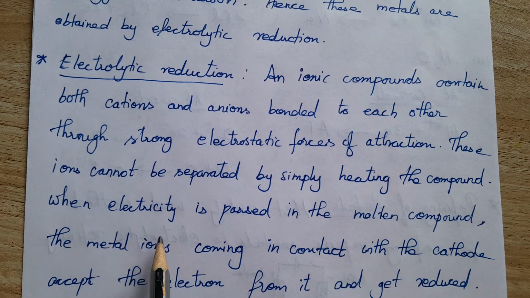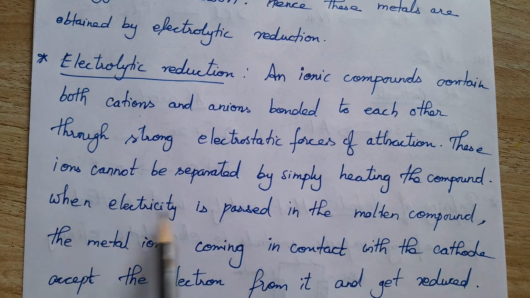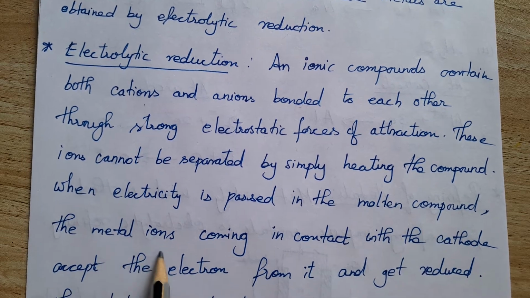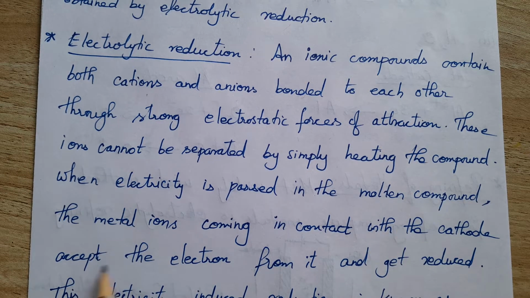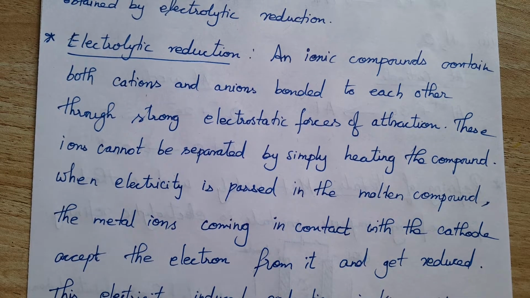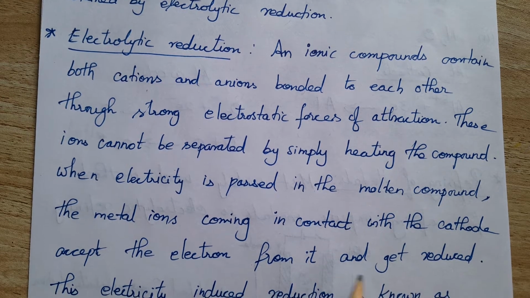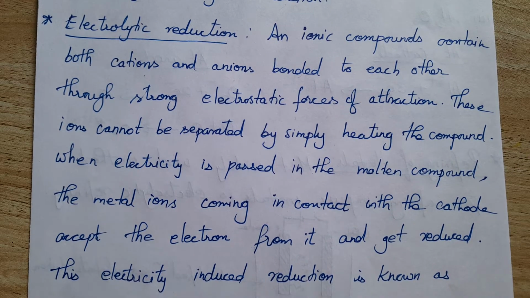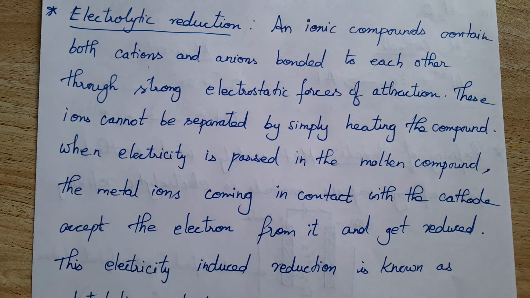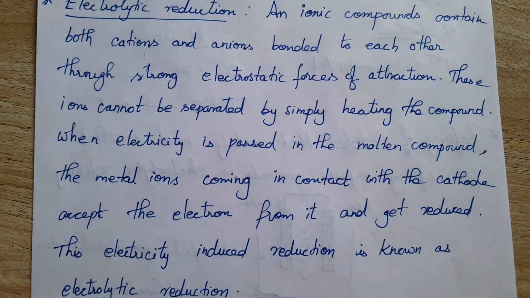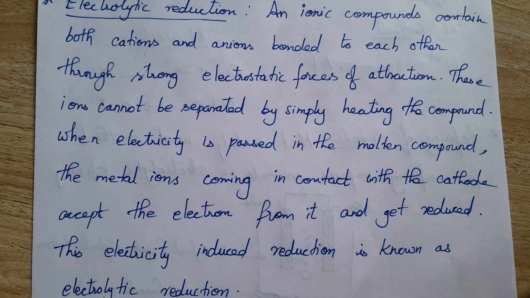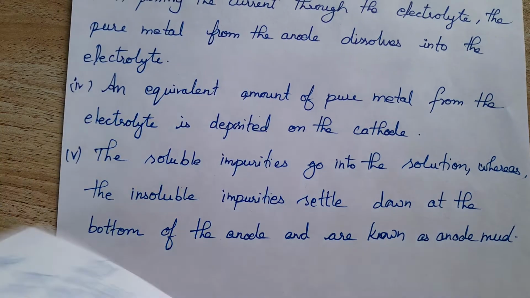When electricity is passed in the molten compound, the metal ion coming in contact with the cathode accepts electrons from it, because metals are positively charged, electropositive in nature. These electrons are accepted by the cathode and the metal ion gets reduced. This electricity induced reduction is known as electrolytic reduction.